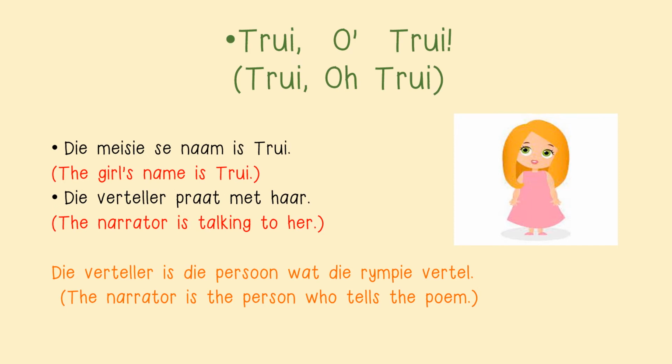Nou ons praat ons elke lyn. Now we will talk about each line. Die eerste lyn sê, tree, o tree. Tree, o tree. Die meisie se naam is Vrae. The girl's name is Vrae. Die verteller praat met haar. The narrator is talking to her. Die verteller is die persoon wat die rympie vertel. The narrator is the person who tells the poem. So our narrator, our person that's telling the poem, is talking to Vrae.